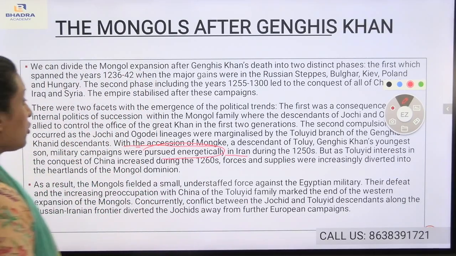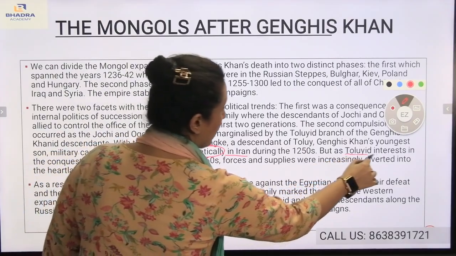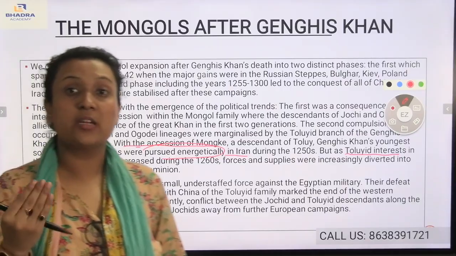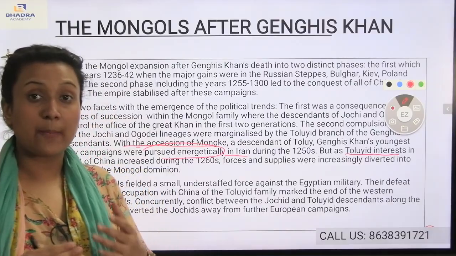But as Toluid interest in the conquest of China increased during the 1260s, forces and supplies were increasingly diverted into the heartlands of the Mongol dominion. The Toluid interest was in getting China. So as a result, what happened?